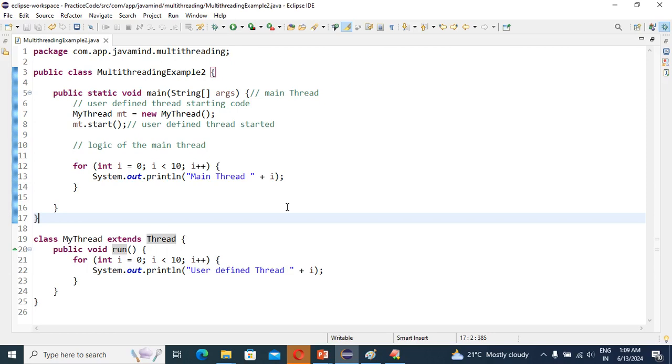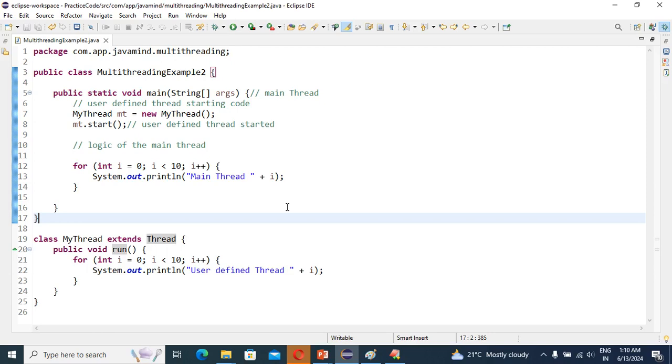After registering the thread into the thread scheduler, the start method automatically calls the run method. See guys, how important it is. After registering the thread into the thread scheduler, the start method automatically calls the run method. Which method will execute? The run method, right?